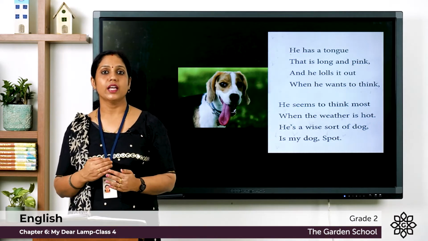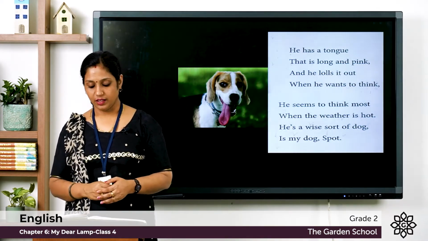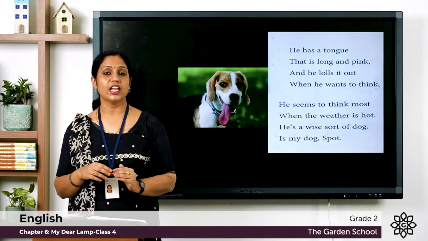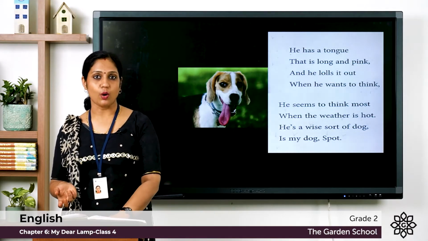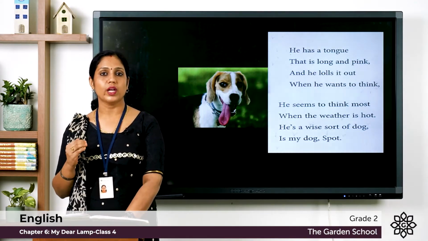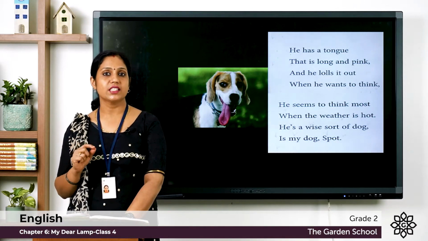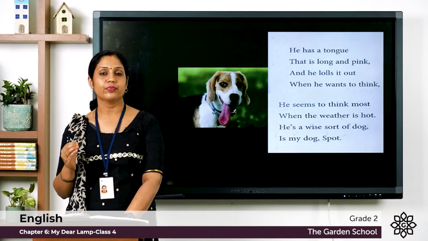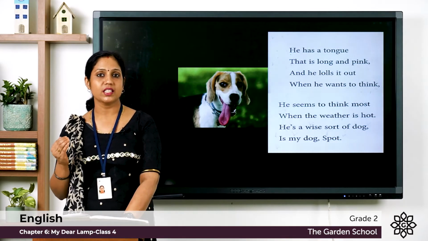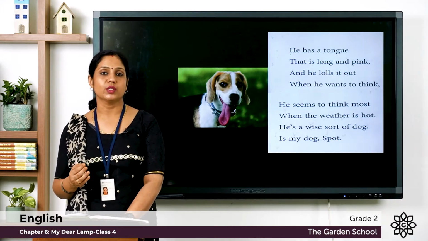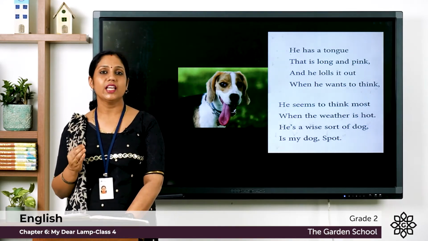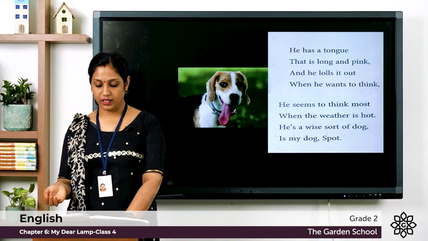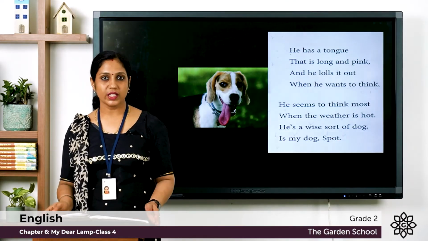And how is it described? It is long and pink. And he lolls it out when he wants to think. And what does this dog do with the tongue? He lolls it out. That is, he sticks his tongue out when he thinks. The poet is saying that when the dog is thinking about something, he sticks his tongue out. So that is why it said, and he lolls it out. That means he sticks his tongue out when he wants to think. So he has a tongue that is long and pink, and he lolls it out when he wants to think.